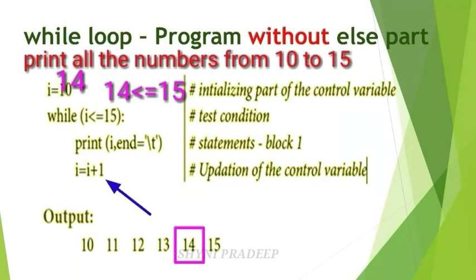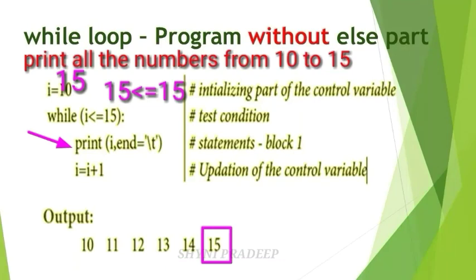Next, I is equal to I plus 1. I is equal to I plus 1 means 14 plus 1 is equal to 15. Now our new I value is 15. Check the condition. 15 is less than or equal to 15. 15 is not less than 15, but 15 is equal to 15. So this condition is also true, so you have to print I. I means 15. Print 15.